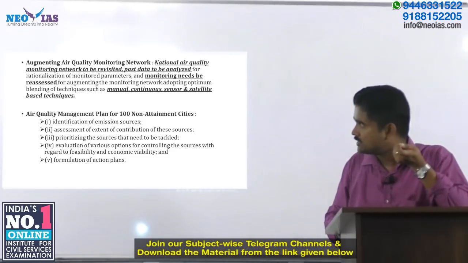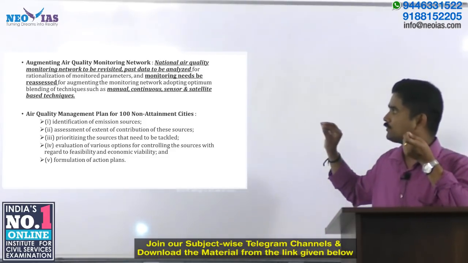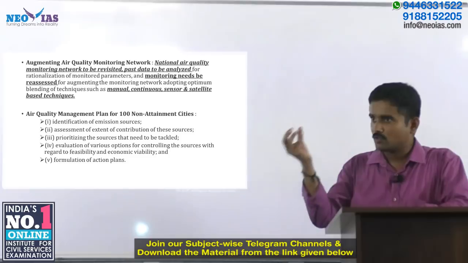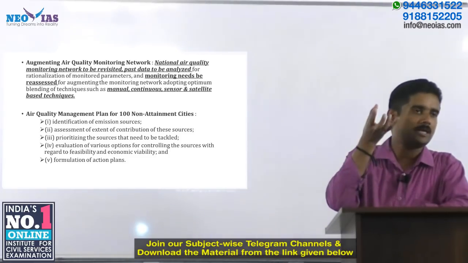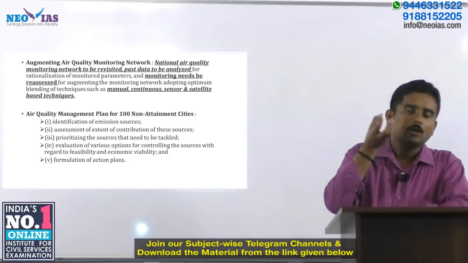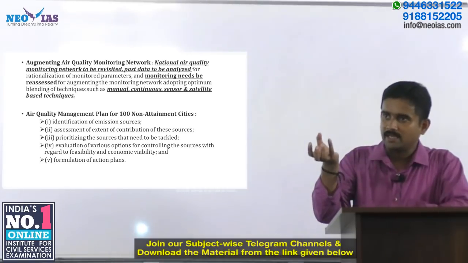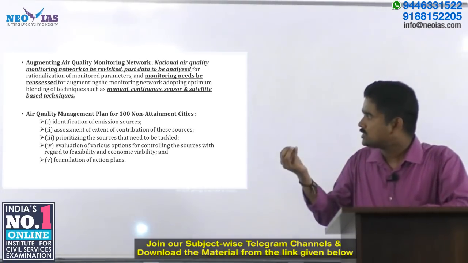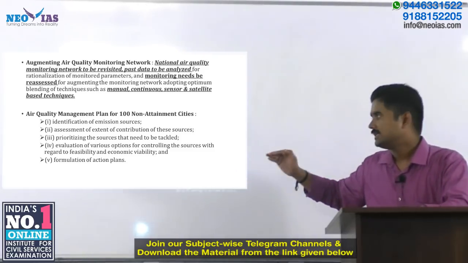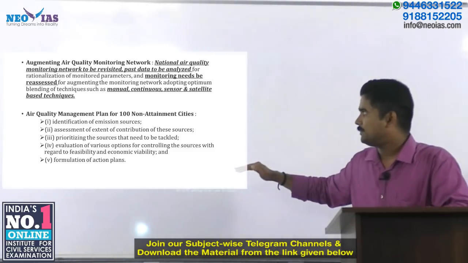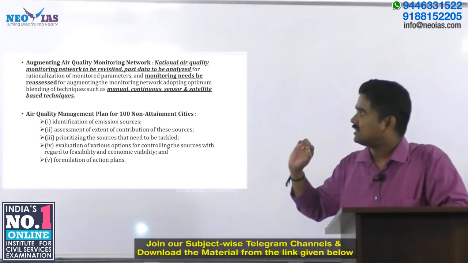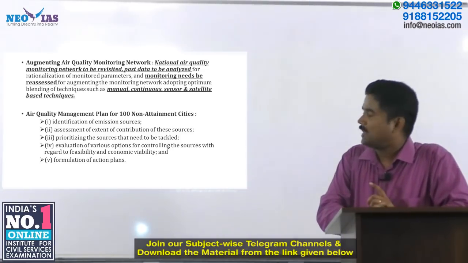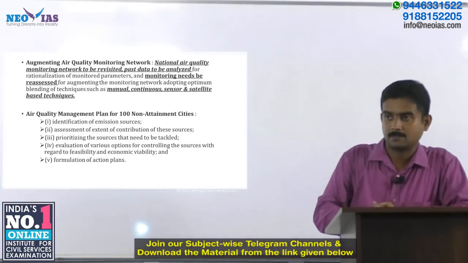What are all the emission sources? Assessment of extent of contribution from each of these different pockets of emission happening in that particular city. Identifying and understanding how much is the contribution from each source, prioritizing the sources, then formulation of an action plan are some of the ideas under the air quality management plan for the 100 non-attainment cities.